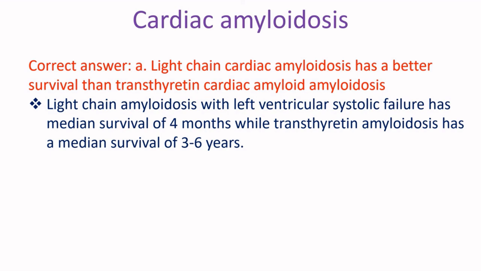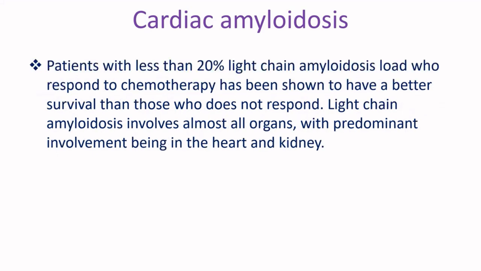Light chain cardiac amyloidosis with left ventricular systolic failure has a median survival of 4 months, while transthyretin amyloidosis has a median survival of 3 to 6 years. Patients with less than 20% light chain amyloidosis load who respond to chemotherapy have been shown to have a better survival than those who do not respond.